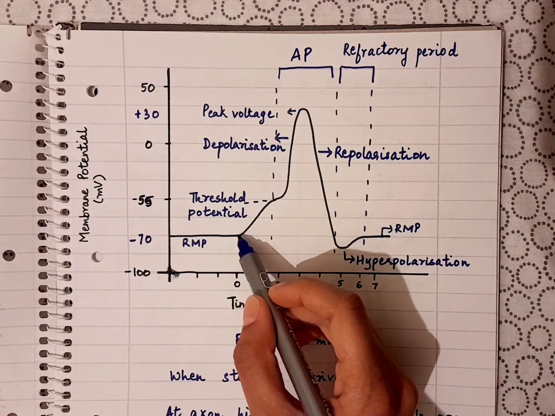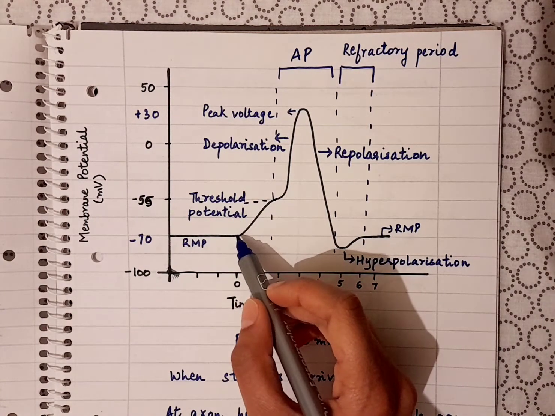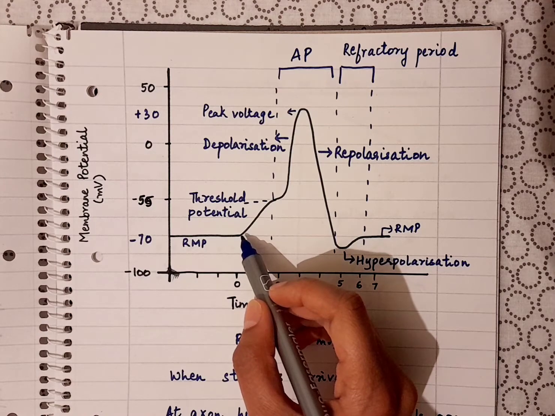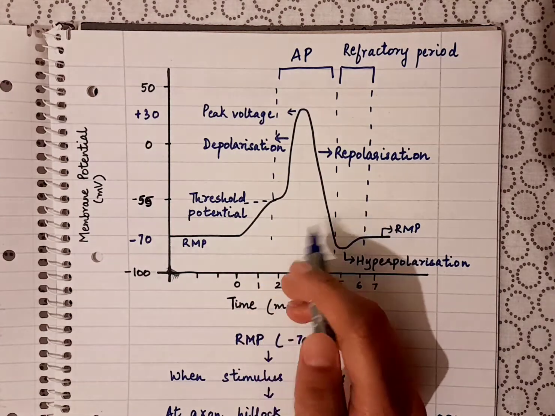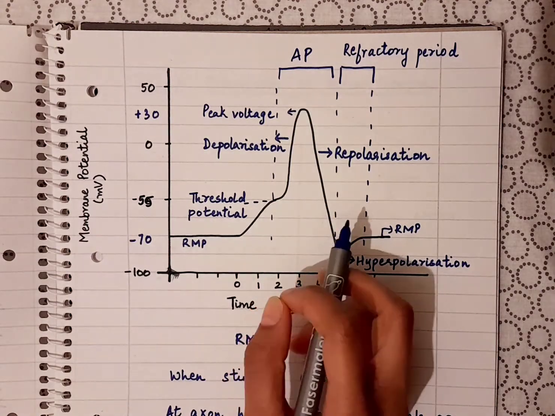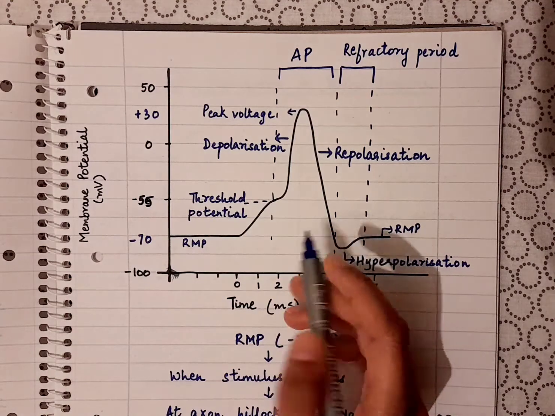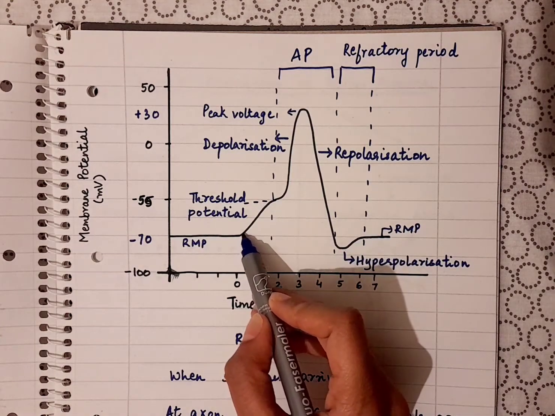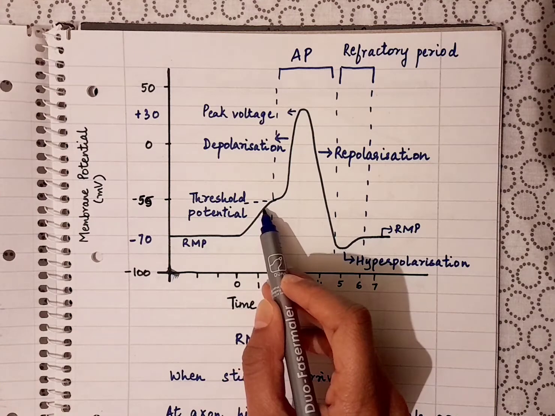Once a signal, a stimulus, comes to the neuron, at the axon hillock the voltage gated sodium channels open, and there's an influx of sodium. The sodium influx causes the potential to start moving towards zero.